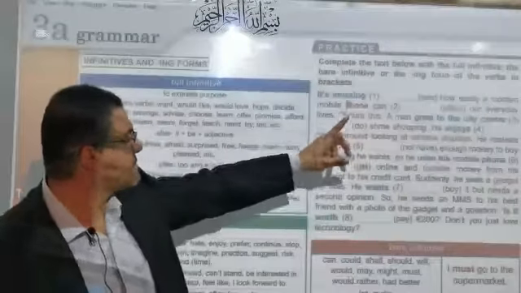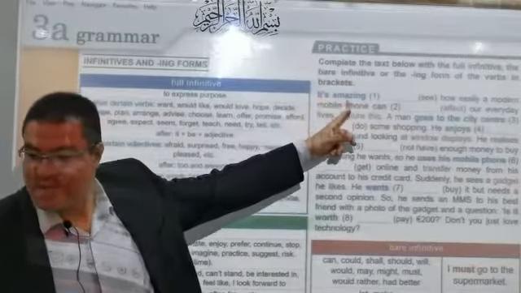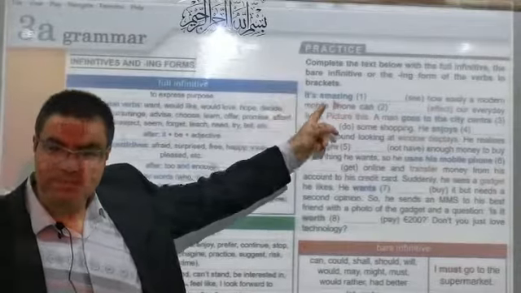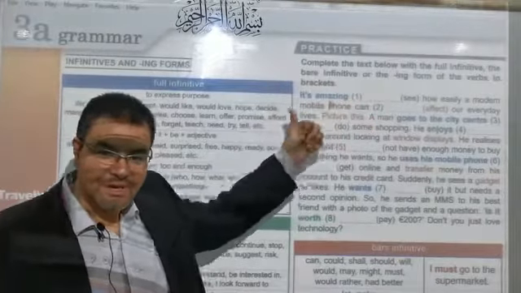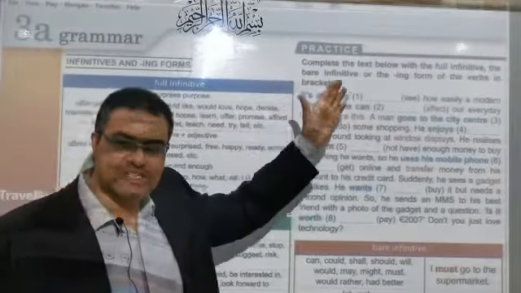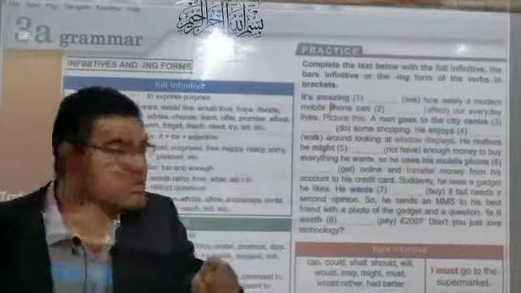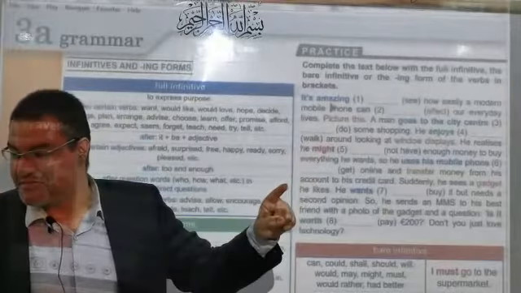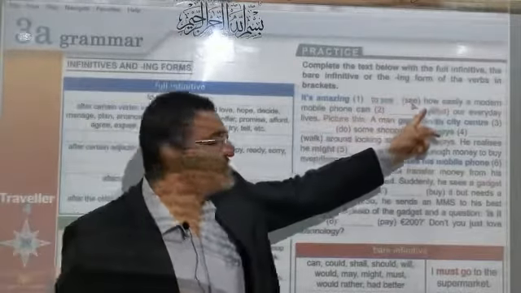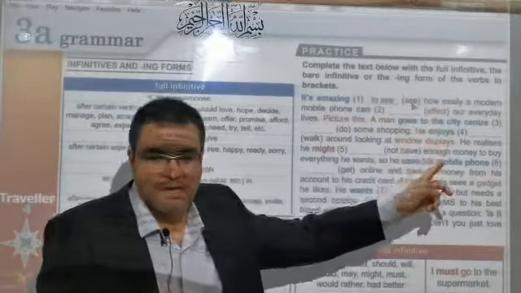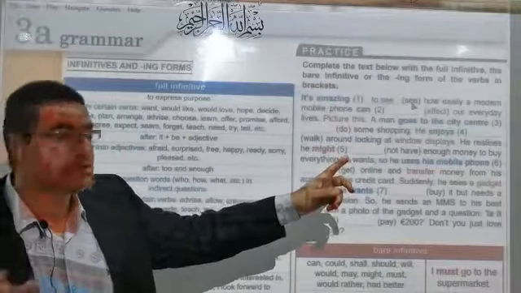Okay, let's begin. It's amazing. It's plus adjective. I told you about it. It's plus adjective should be followed by, who can tell me? Excellent. To plus infinitive. It's amazing to see, not seeing, not sees, not so, not to see.